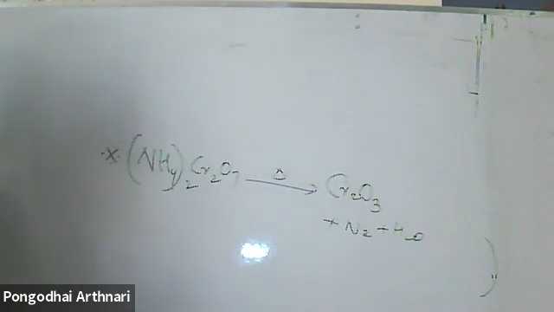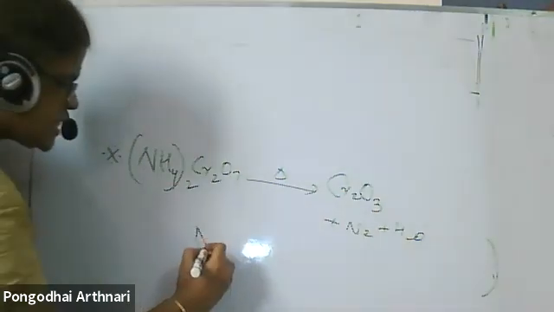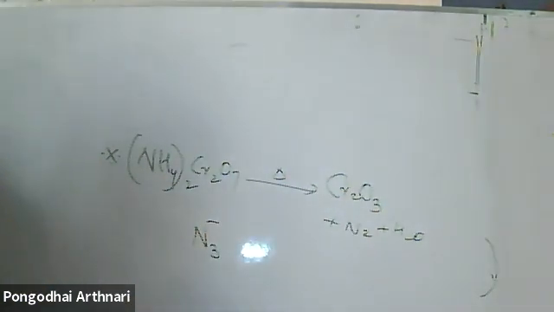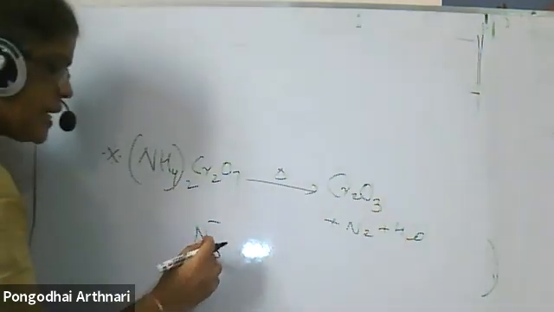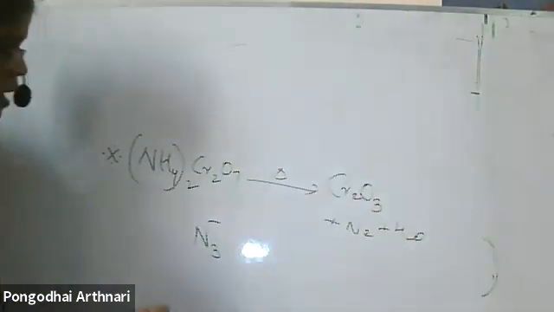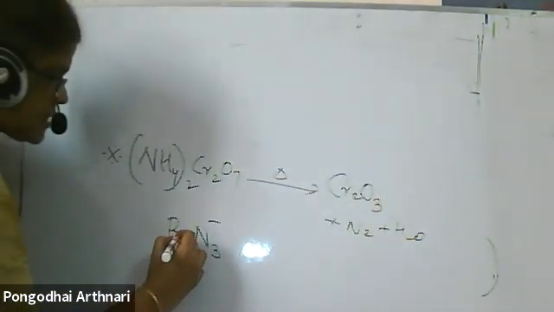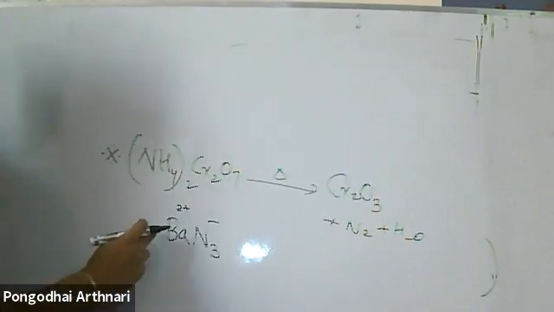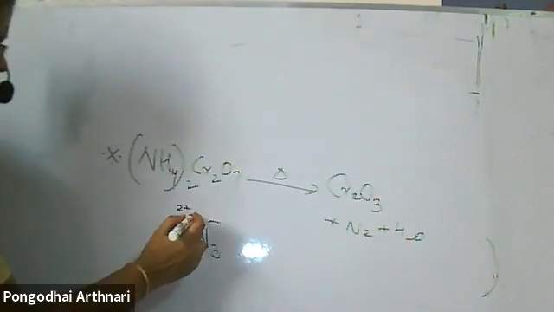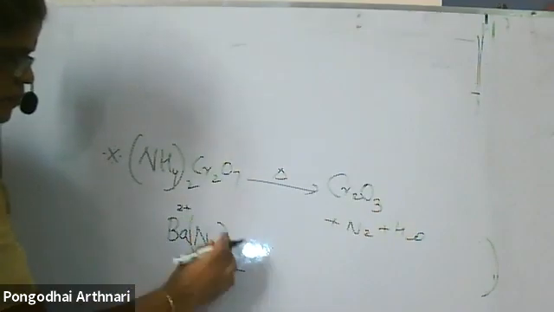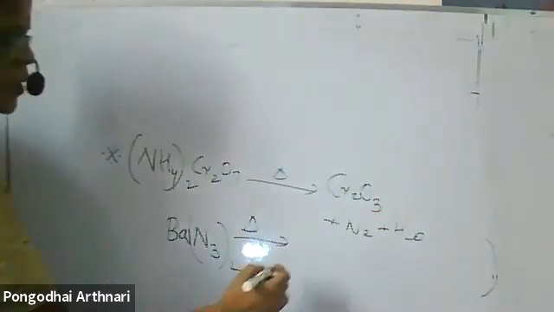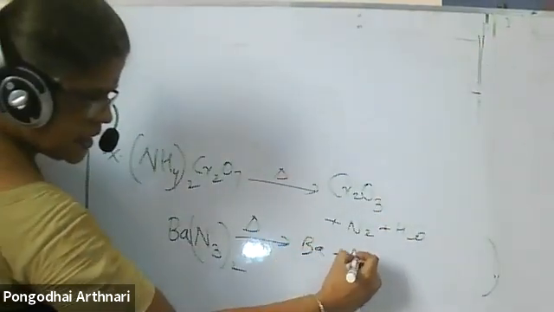Third, azide. N3 minus is called azide. By heating azide also I get nitrogen. How? Barium azide, barium is +2. On heating, decomposition takes place and you get barium plus nitrogen.